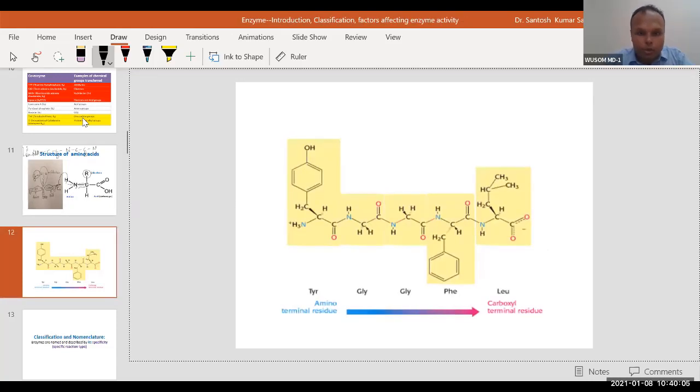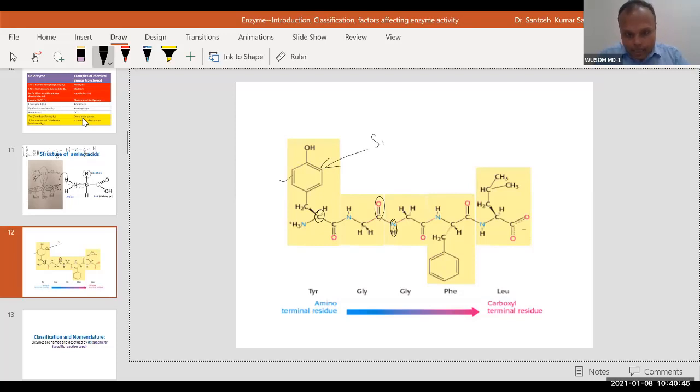I will show you here. You can see this is one amino acid. It has this central carbon, an amino group and an acid group. This acid group is in a bond with the next amino group. This is the second amino acid, and now this is the third amino acid. This acid group is forming a bond with the amine group. That is why the acid and amine groups in a protein are engaged in bond formation, but the side chains are free. You can see side chains are different in different amino acids.